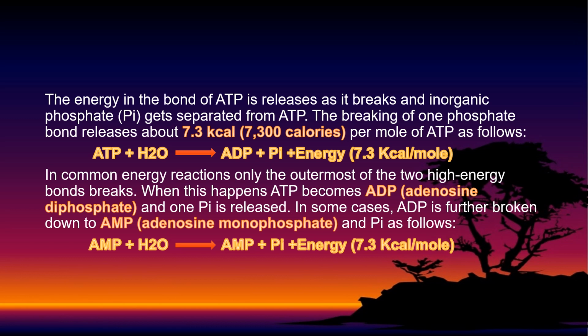In ADP there are two phosphates, and in AMP there's only one phosphate, so it is called adenosine monophosphate. This is the equation: ADP plus H2O becomes AMP plus Pi plus energy. It also releases 7.3 kilocalories, 7,300 calories of energy. So this is the important long question: the explanation of molecular structure and the history of ATP.